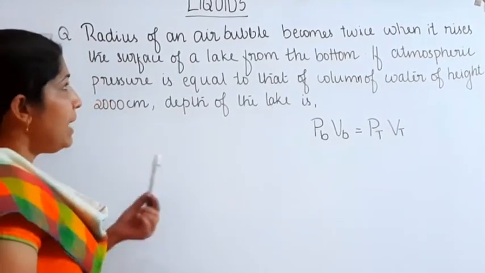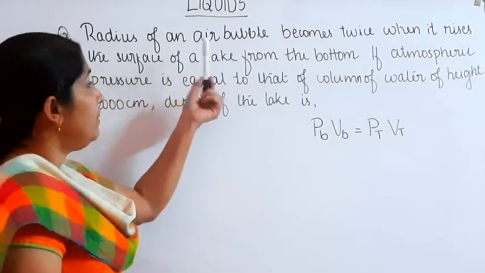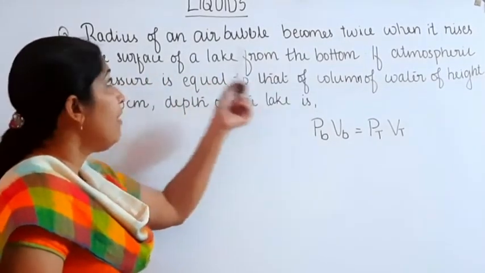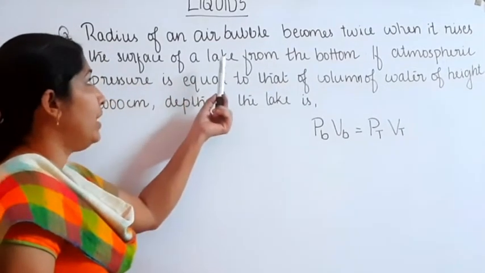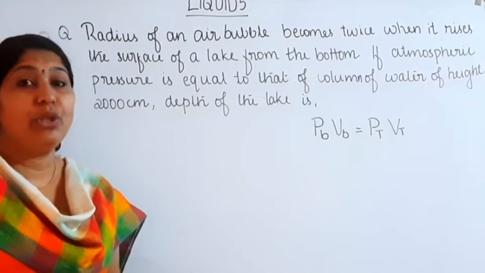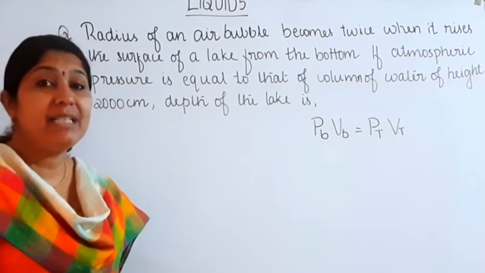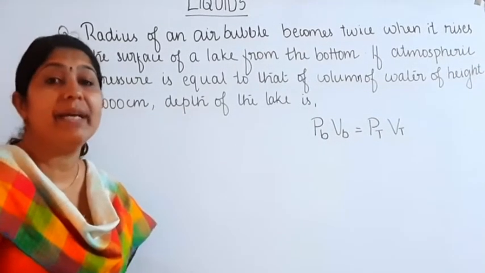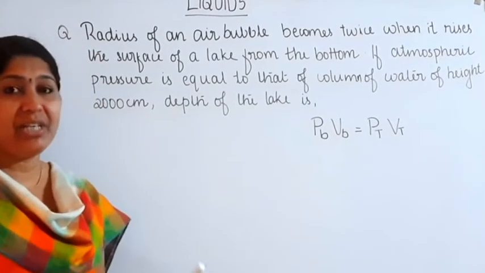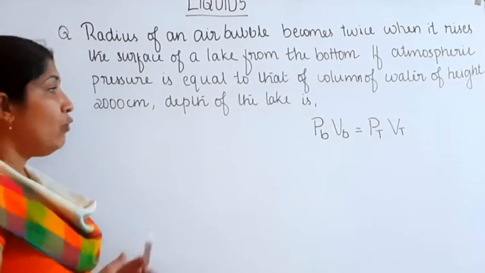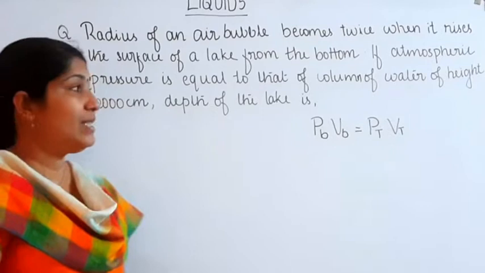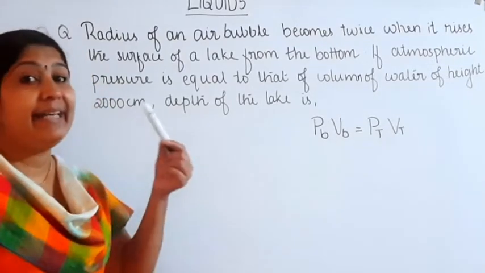The radius of the air bubble becomes twice when it rises to the surface of the lake from the bottom. That means, what about the volume? If the radius becomes twice, then the volume becomes 8 times, because we know the equation connecting radius and volume, V is equal to 4 by 3 pi r cube. So the volume becomes 8 times.